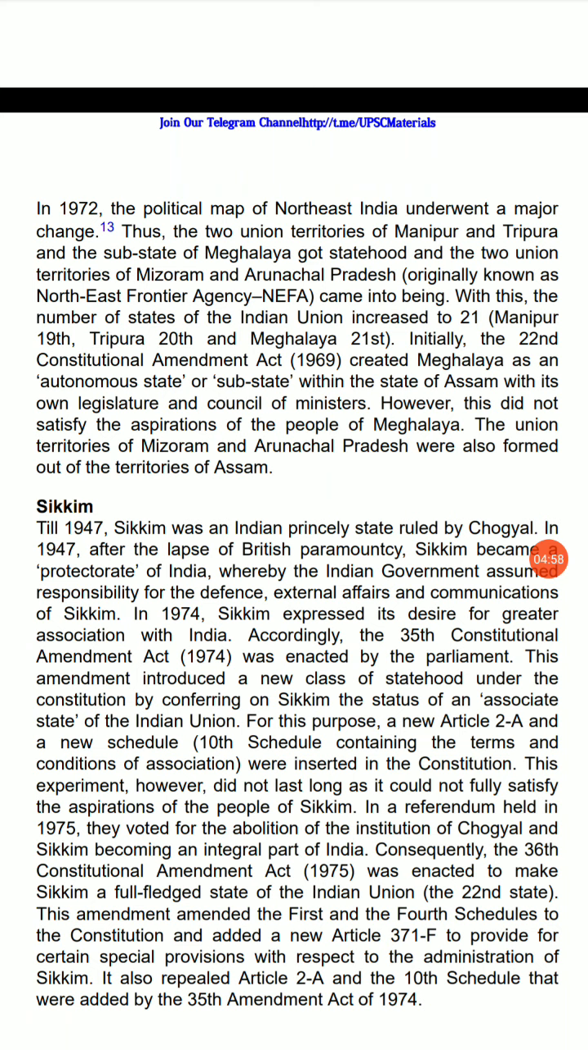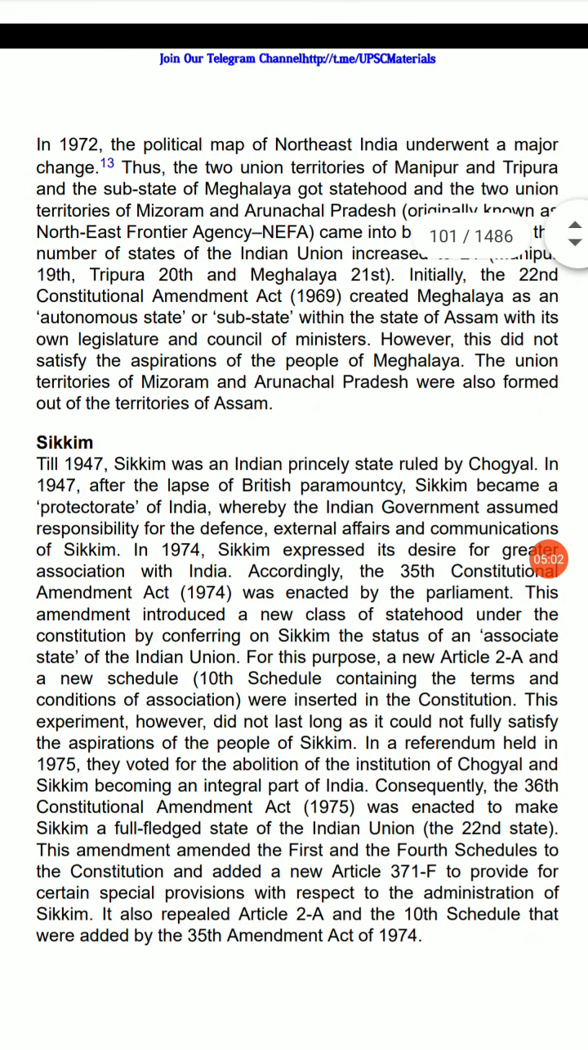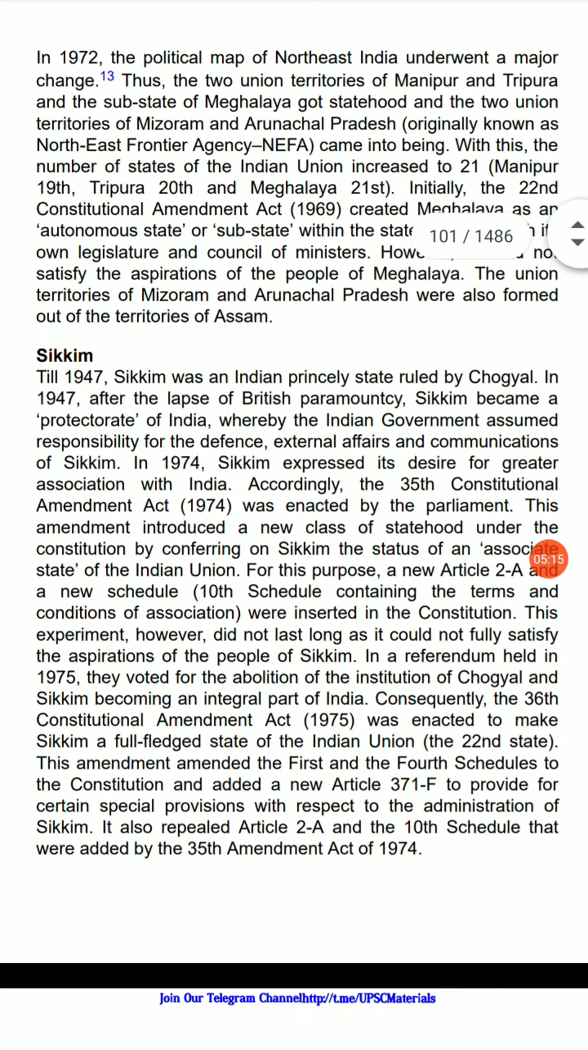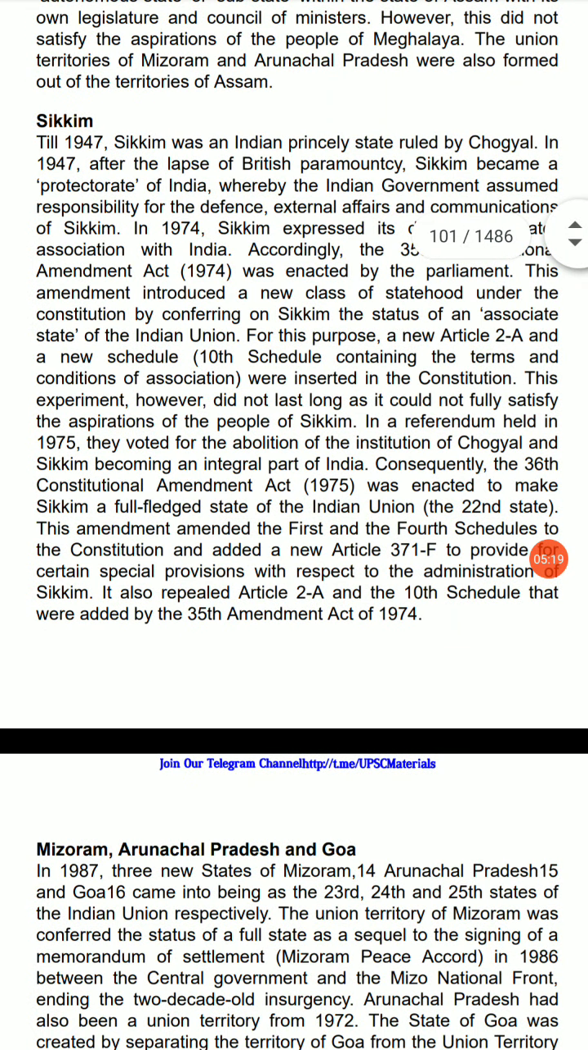Initially, the 22nd Constitutional Amendment Act 1969 created Meghalaya as an autonomous state or sub-state within the state of Assam with its own legislature and council of ministers. However, this did not satisfy the aspiration of people of Meghalaya. The Union Territories of Mizoram and Arunachal Pradesh were also formed out of territories of Assam.